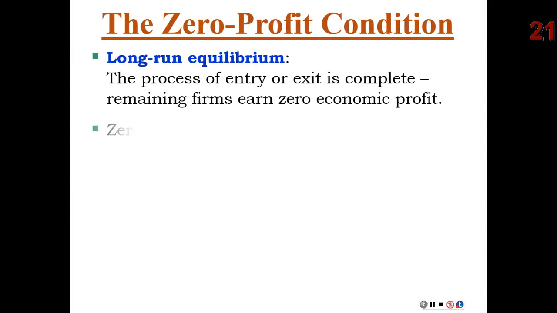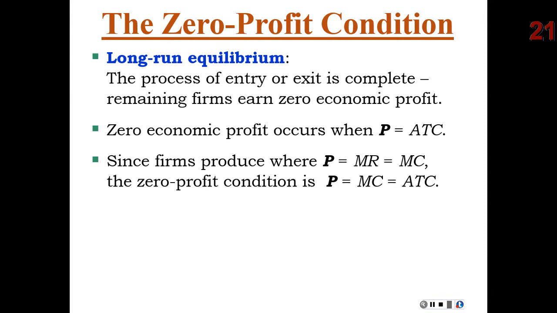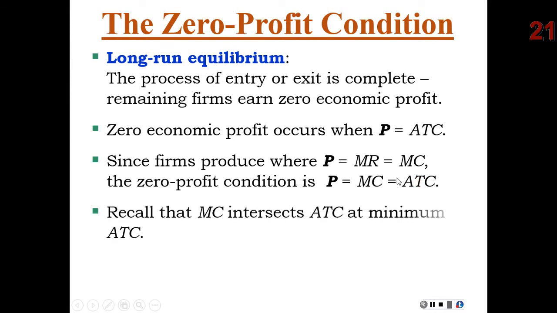Now, our long-run equilibrium, remember that our zero economic profit condition for our competitive firm in the long run is where price is going to equal average total cost. Now remember, price equals marginal revenue for our competitive firm at the profit maximizing level of quantity. It also equals marginal cost. And because price equals average total cost in the long run equilibrium, we know that our firm is producing at the minimum of average total cost. Again, because price equals marginal cost at the profit maximizing level of quantity for our firm, and we know that they're also producing where price equals average total cost.